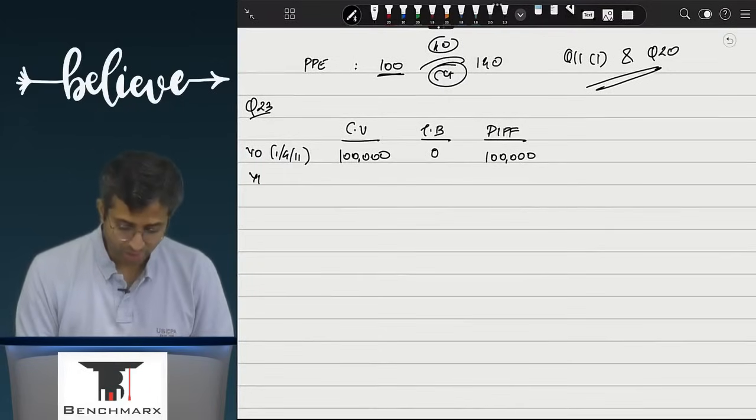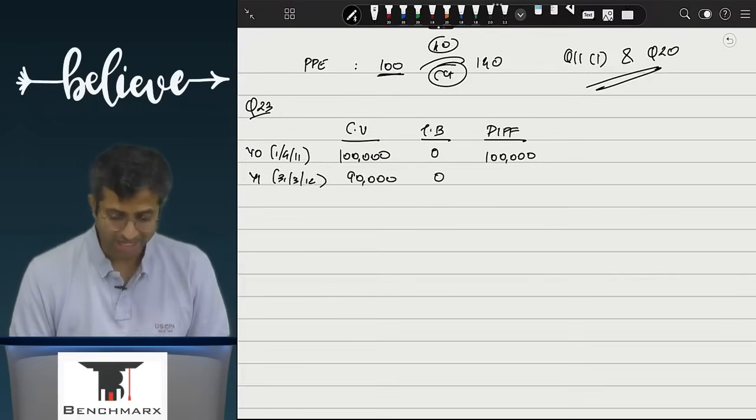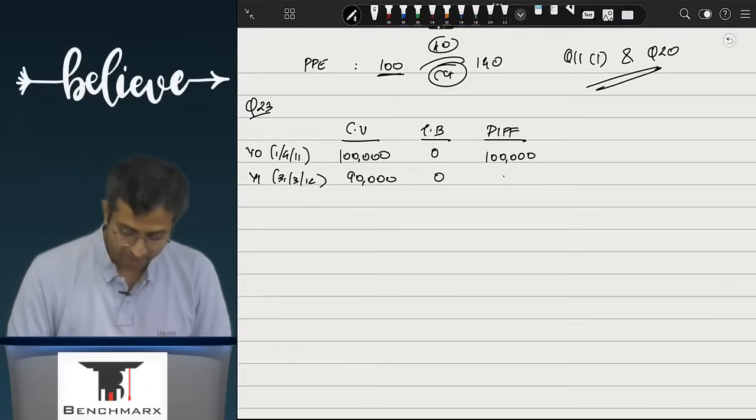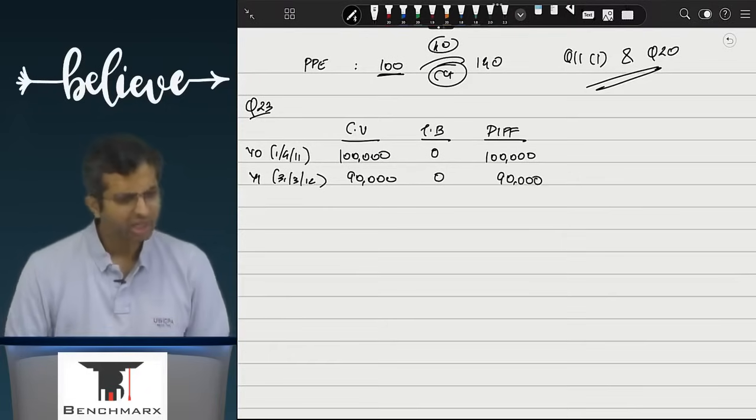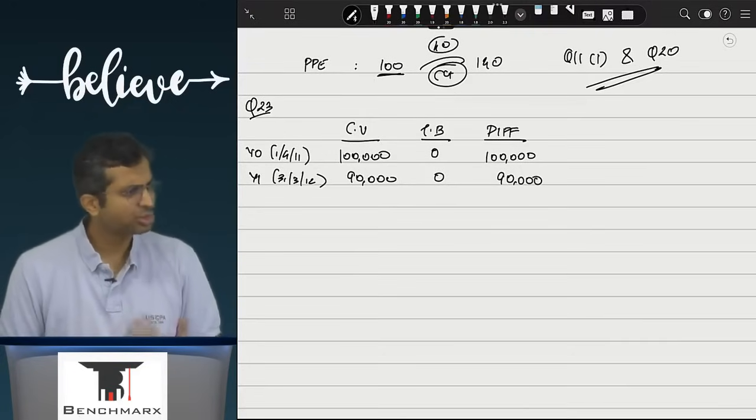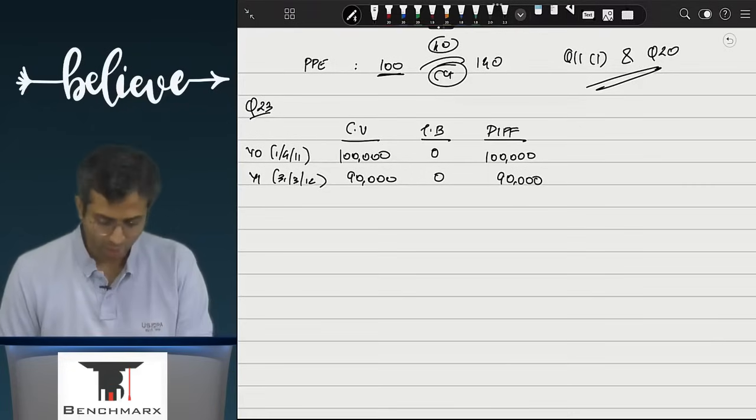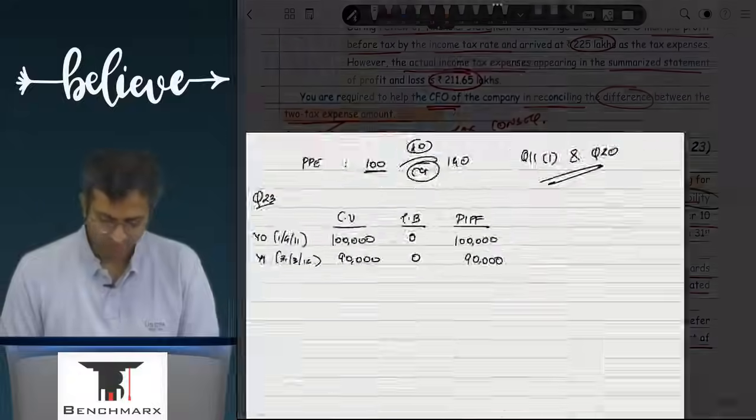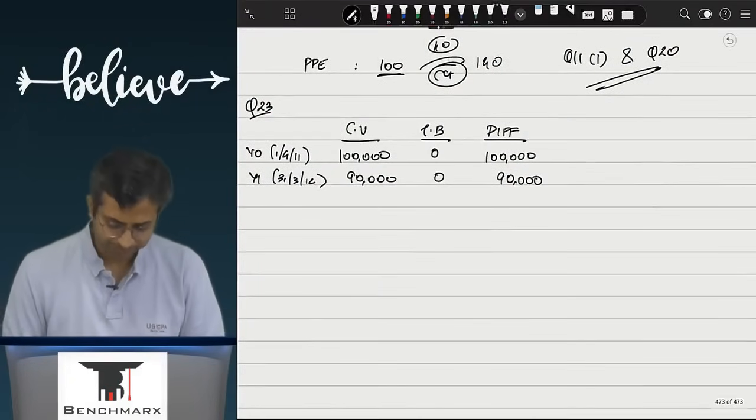So there will be no deferred tax on this item. When I go to year 1, that is on 31st March 12, this will become 90,000. Your tax base is still 0. The difference is 90,000. Is this 90,000 still a part of this 1 lakh? Will you charge any deferred tax on that? Well, no, there will be no deferred tax charged over here. Are we clear with this? So over here, there would be no deferred tax which will be charged.